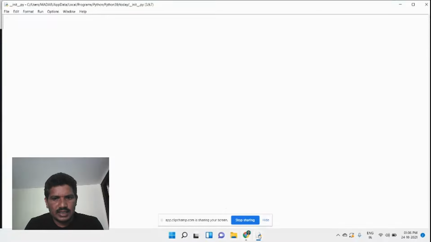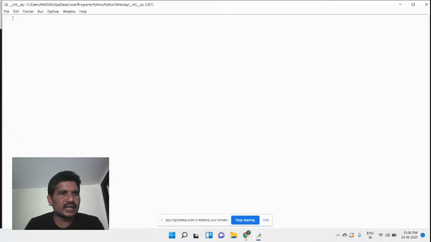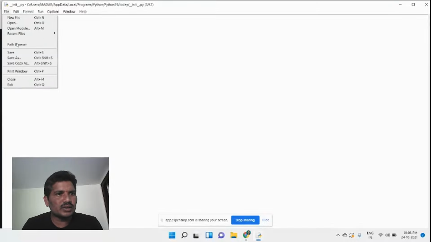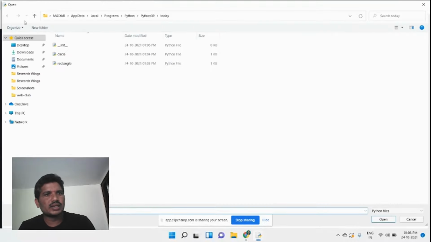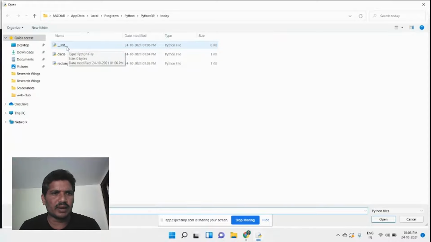Then we can see here how many files are there inside the directory. Then I would like to open it. Yes, circle.py is there, rectangle.py is there, and then the init.py is there. Every package should have the init file. Okay, so two modules are there, and one init file.